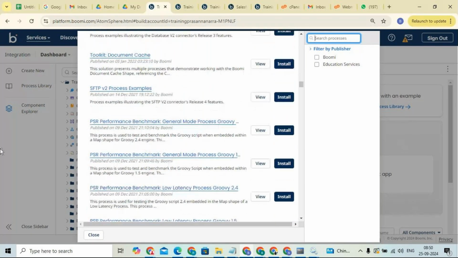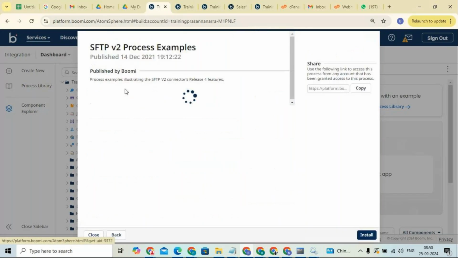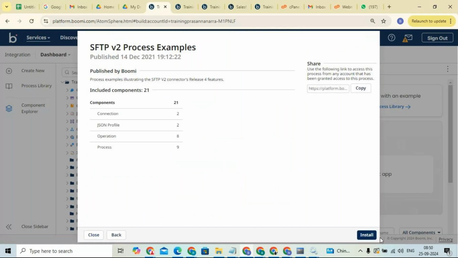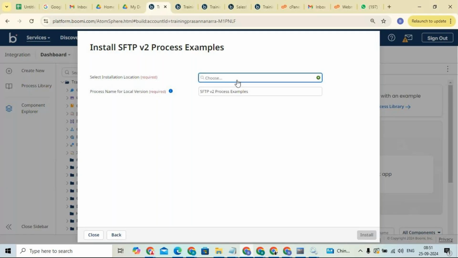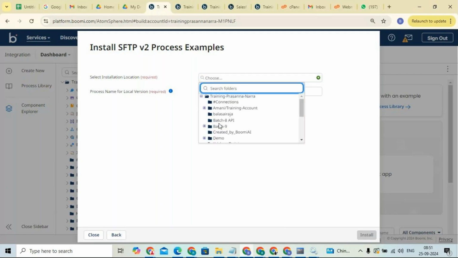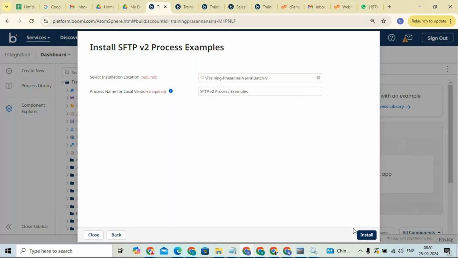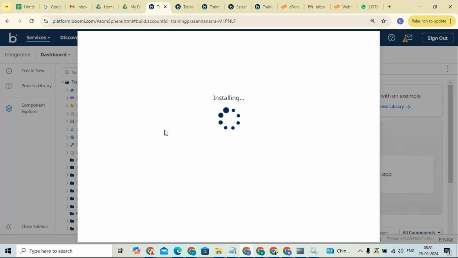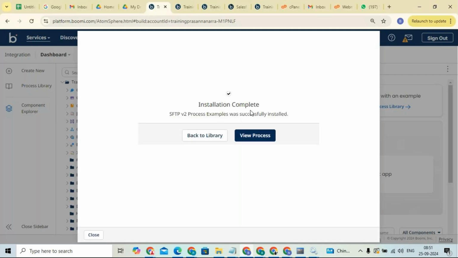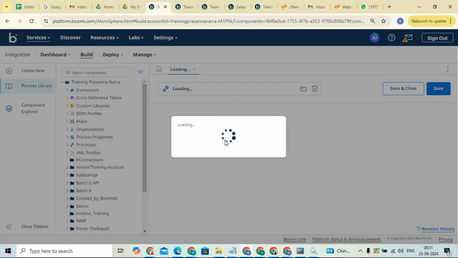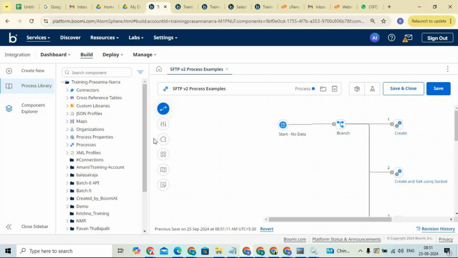For example, I want to use this particular SFTP v2 process example, so I can install this process, and you can do whatever you want. Let me install this. This integration is developed by someone else, so now I can use this.